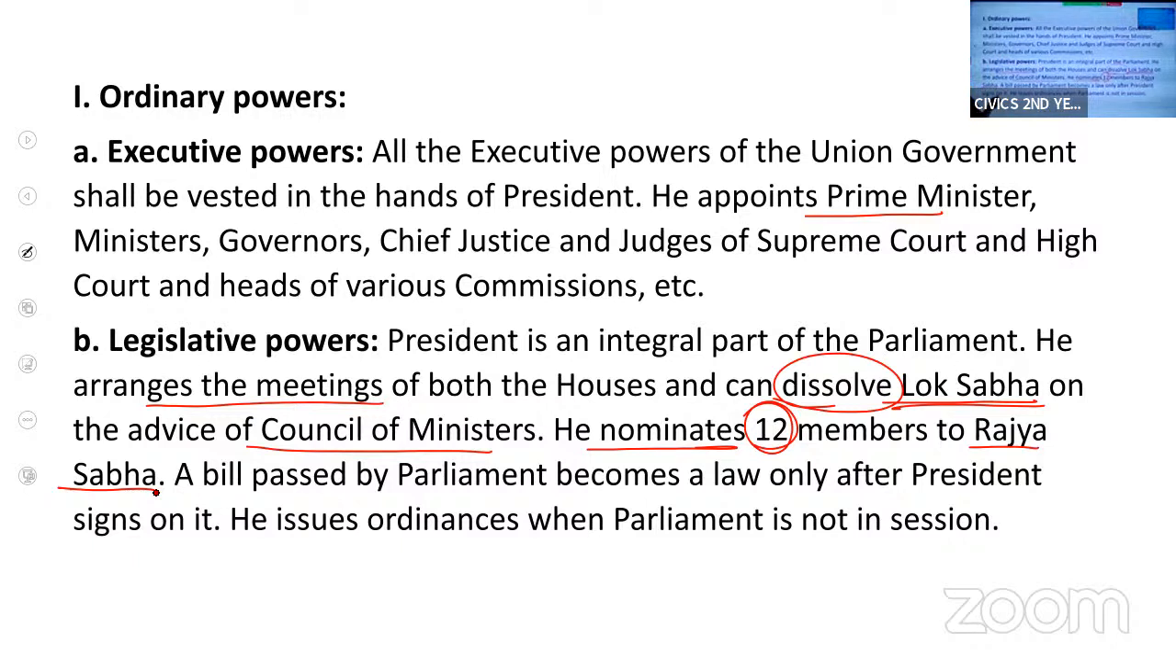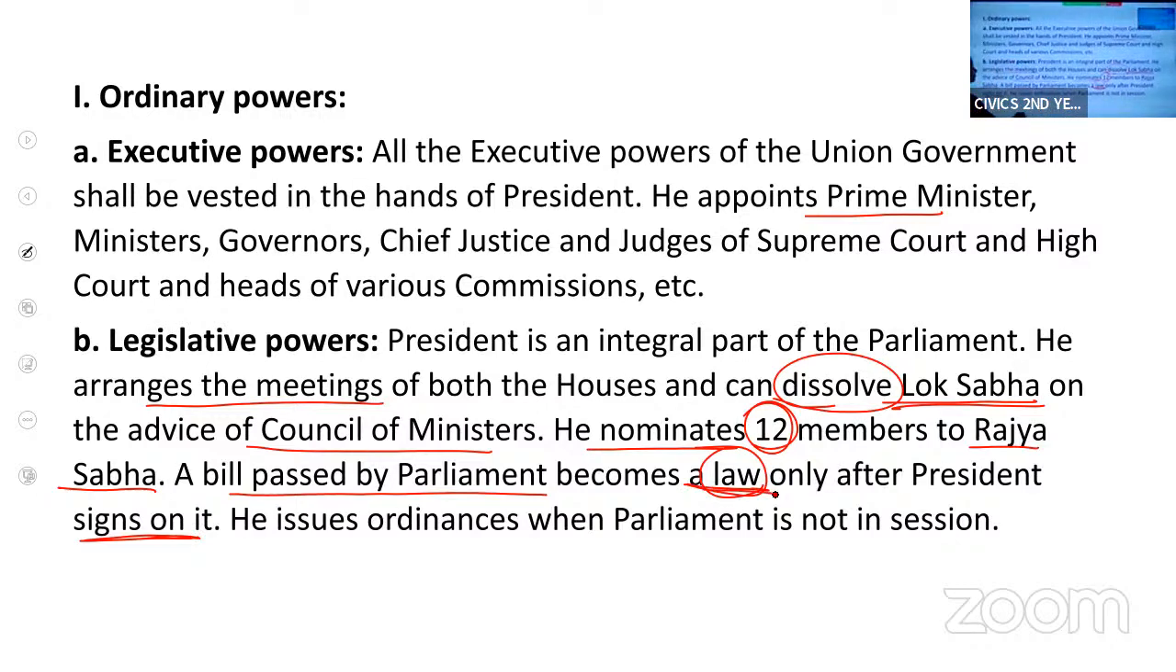And a bill passed by the parliament, that is by Lok Sabha and Rajya Sabha, the president has to give his approval. The president has to sign on it. Then only that bill will become a law. The bill which is passed by the parliament has to be approved by the president. Then only it will be a law.